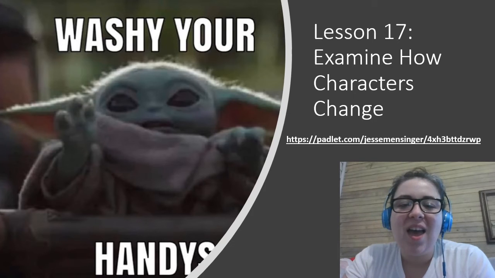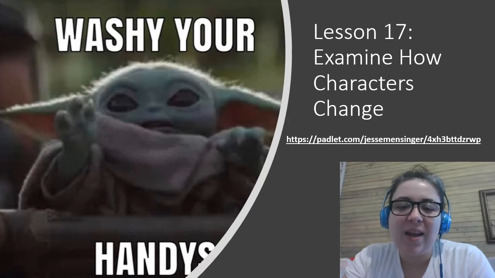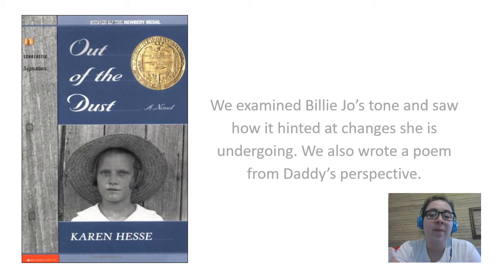So moving on, so we can talk about lesson 17, examining how characters change. Let's take a step back to lesson 16. In lesson 16, we looked at Billy Joe's tone, and we saw how it hinted at the changes that she's undergoing, okay? We also wrote a poem from Daddy's perspective. So you should have written 3 stanzas from Daddy's perspective. We talked about that with Outline by Dust, and how choosing 3 of those stanzas and rewriting it, keeping the same form, keeping the same style, just from Daddy's point of view, okay?